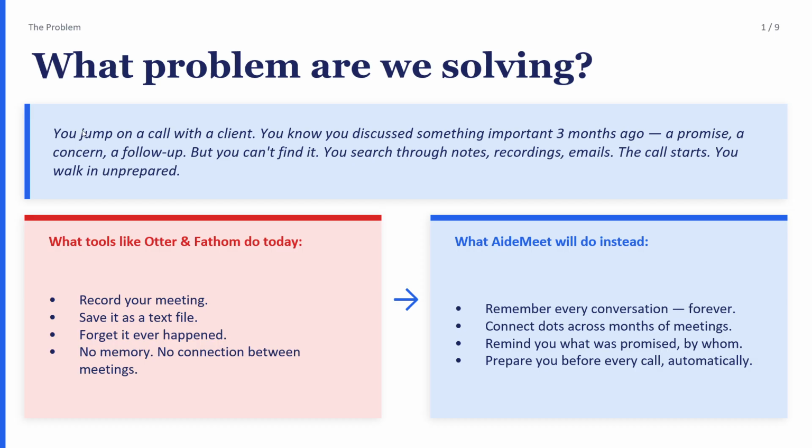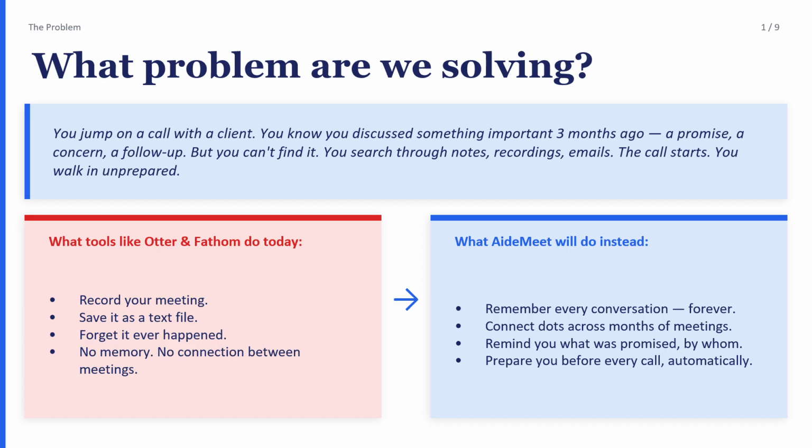The problem comes from other recording or summarizing tools, and what they do, and what we can do better. They don't have memory, or maybe they have only a limited time of memory, so they forget about meetings, casual conversations or important notes. But we can try to remember every conversation forever. That's going to have an impact on our company and our vision. Connect and access the data set of meetings over the month so people can remember.